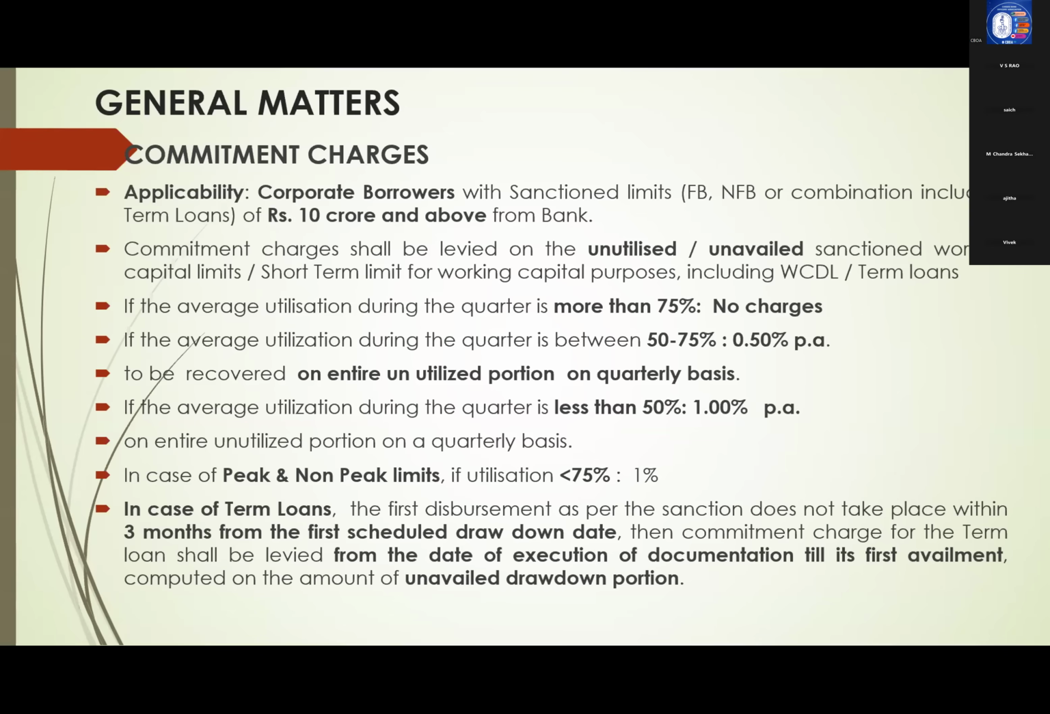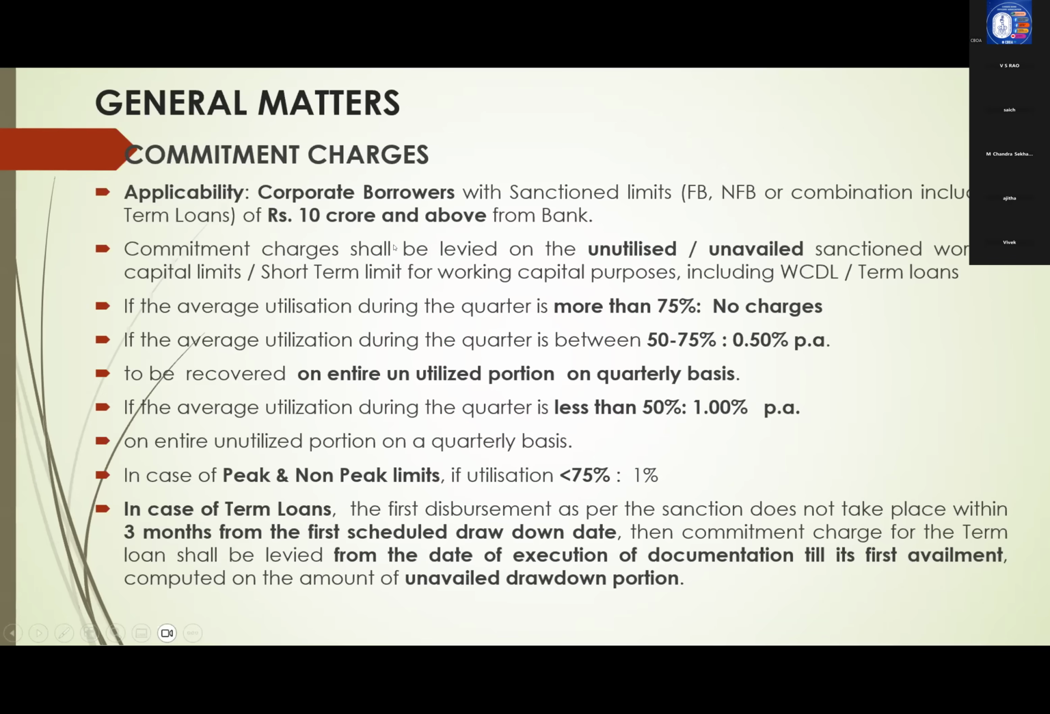So to protect from that, we charge commitment charges to borrowers. This is commitment charge on committed lines. We have given commitment, this is your sanction, but the party is not availing. So the not availed portion we will charge. This applicability is for corporate borrowers enjoying fund-based, non-fund-based combination of 10 crores and above. If they are enjoying limits of 10 crores and above, it is applicable.